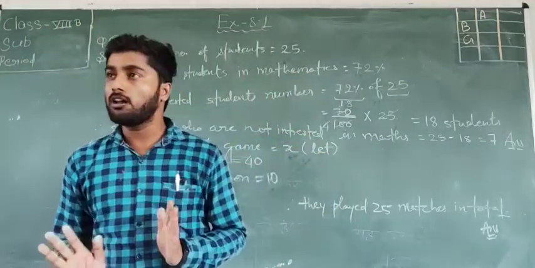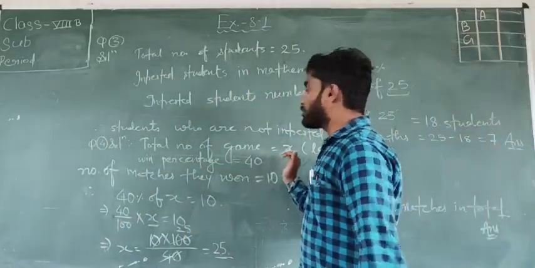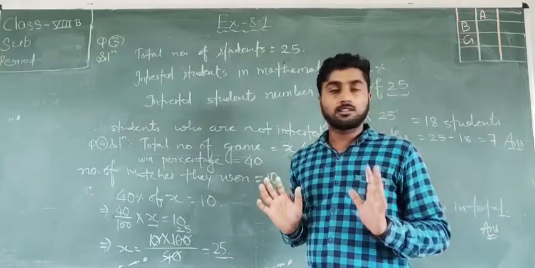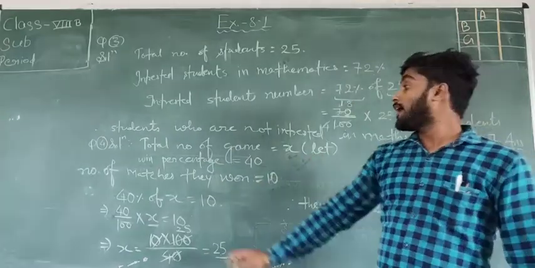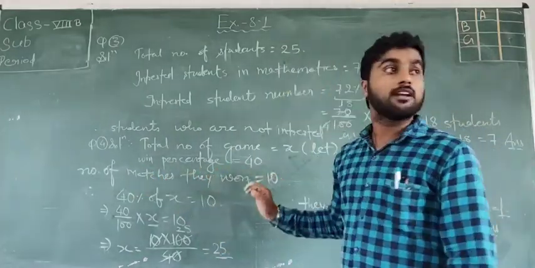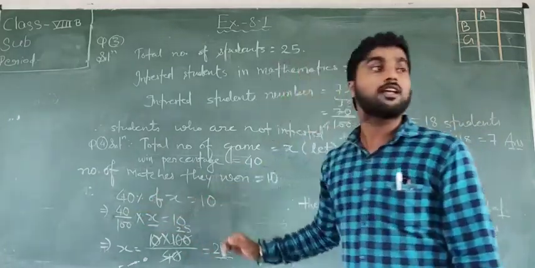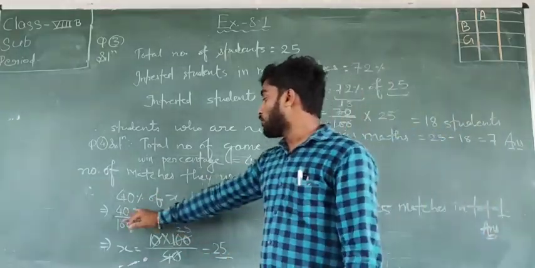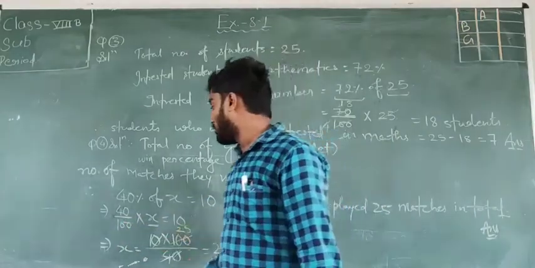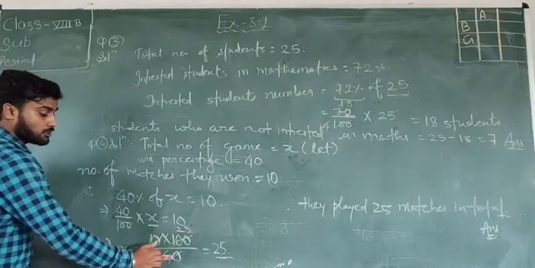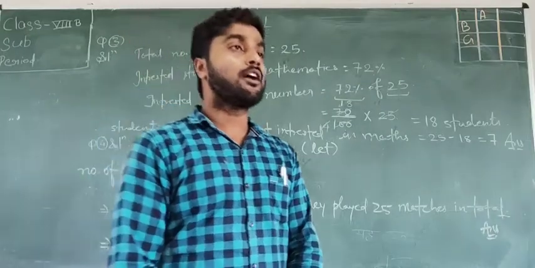Is it clear to all? Okay, एक बार फिर से explanation देखते हैं. Total number of games equal to x. We supposed it. Okay. Now win percentage equal to 40, which is given in the question. And number of matches they won equal to 10, which is also in the question, no? So we use 40% of x equal to 10. So 40 upon 100 multiplied by x equal to 10. Now x equal to 10 into 100 upon 40 equal to 25. We solved it and found the value of x.